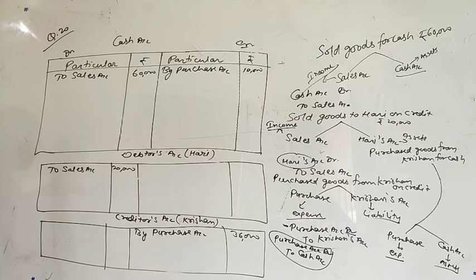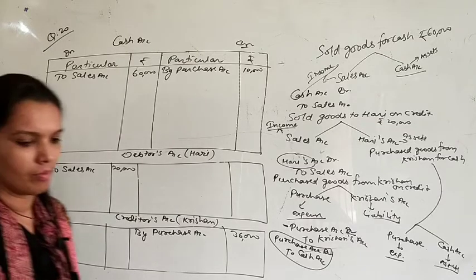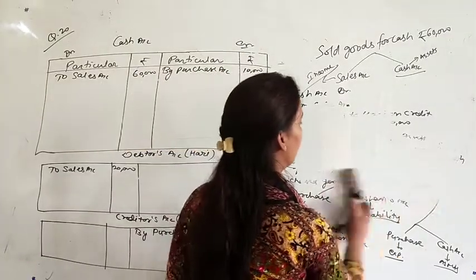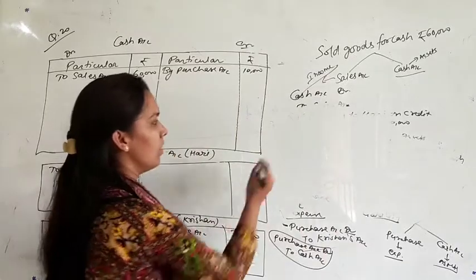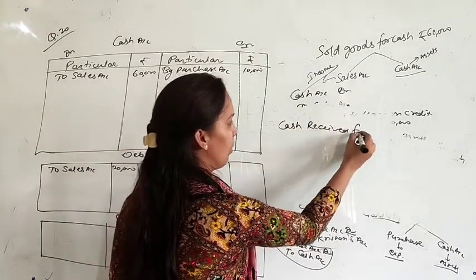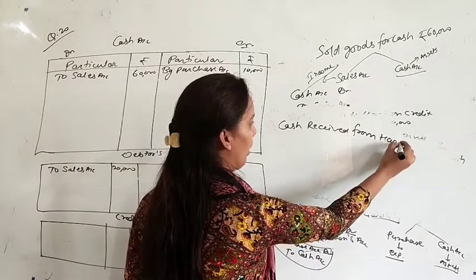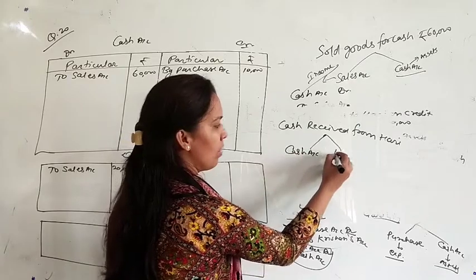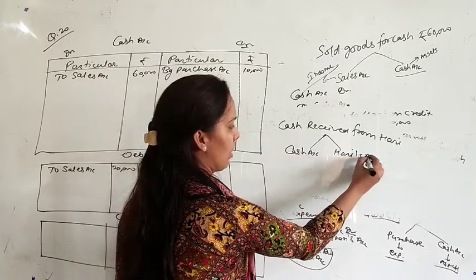Next one, cash received from Hari, rupees 15,000. Cash received means the first account is the cash account, and the second account is Hari's account.